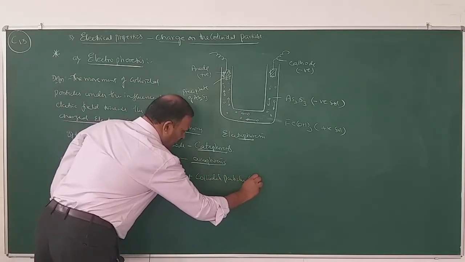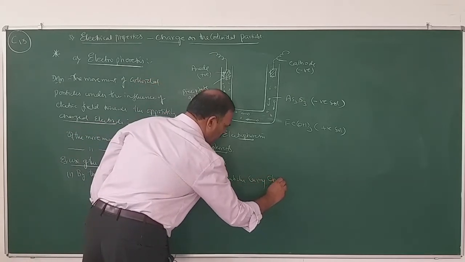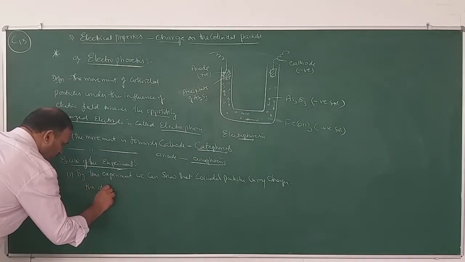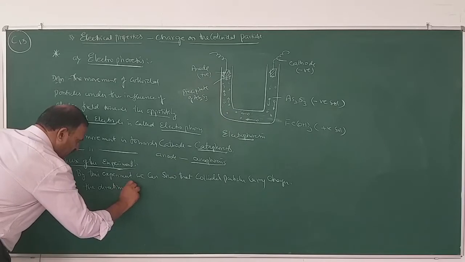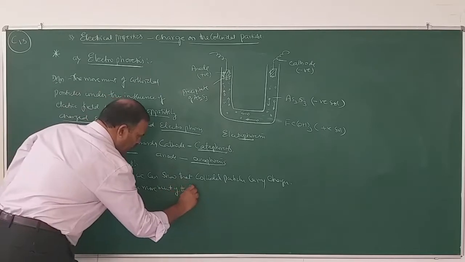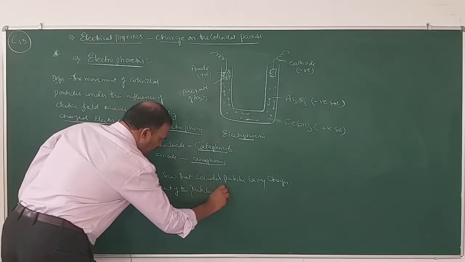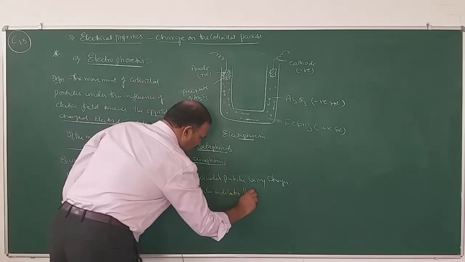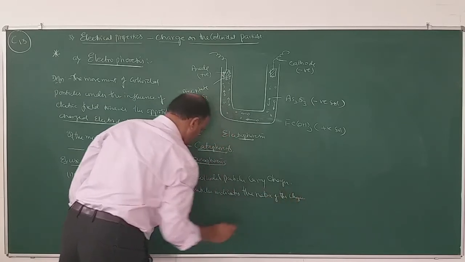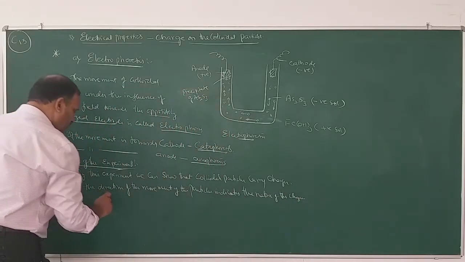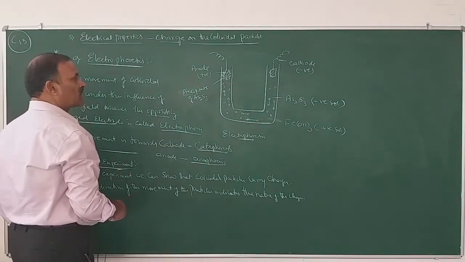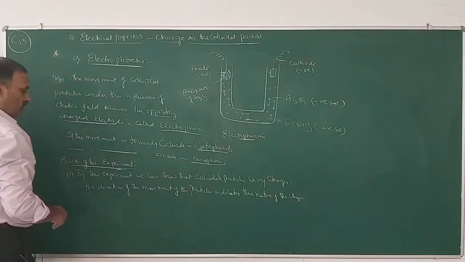Next, the direction of movement of the particles indicates the nature of the charge. If the movement is towards the anode, they carry negative charge. If the movement is towards the cathode, they carry positive charge.